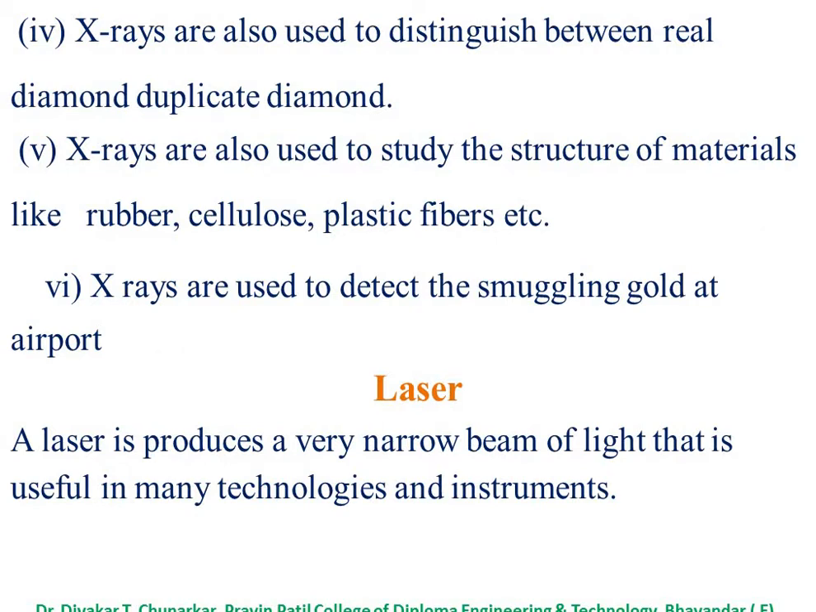X-rays are also used to distinguish between real diamond and duplicate diamond. X-rays are used to study the structure of materials like rubber, cellulose, plastic, fibers, etc. And the last industrial application of X-rays: X-rays are used to detect gold smuggling at airports.